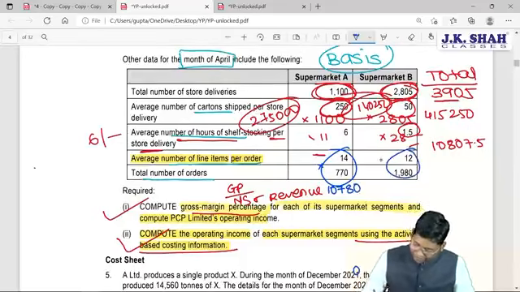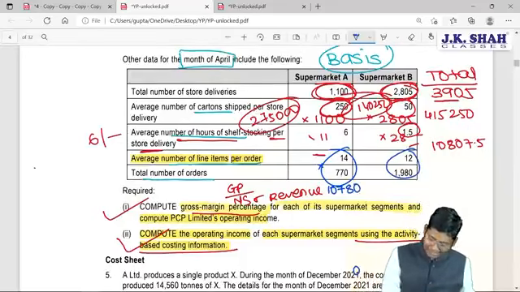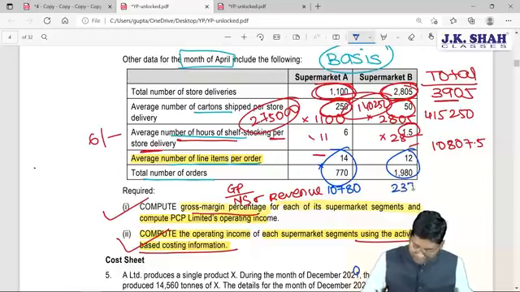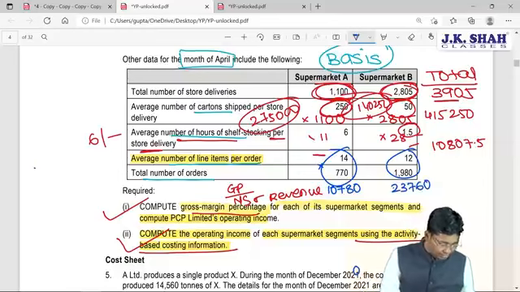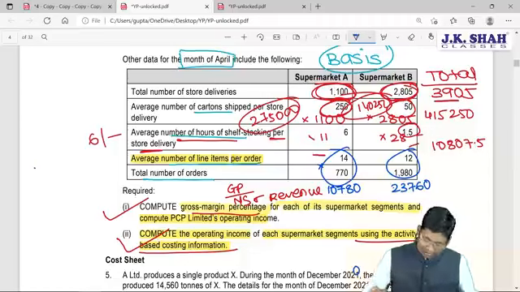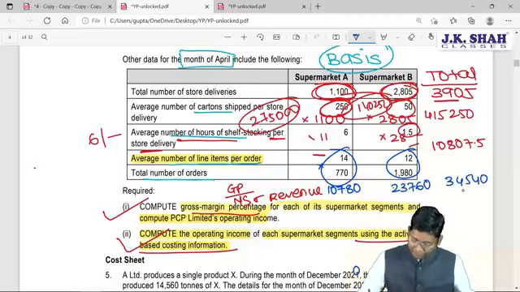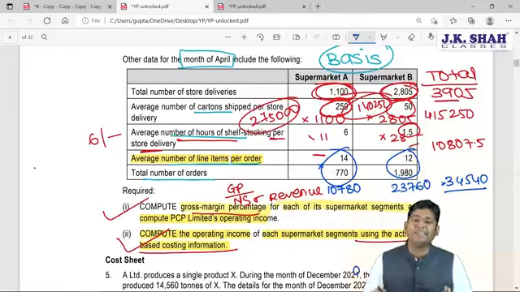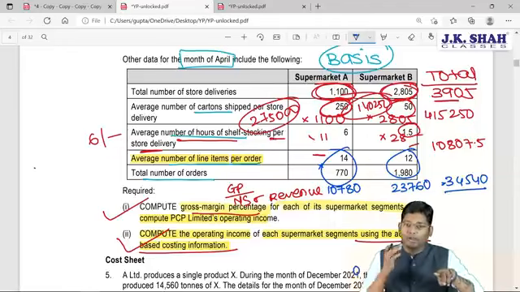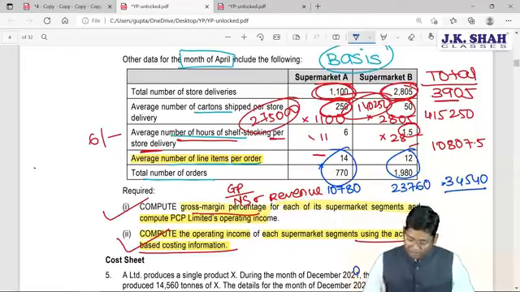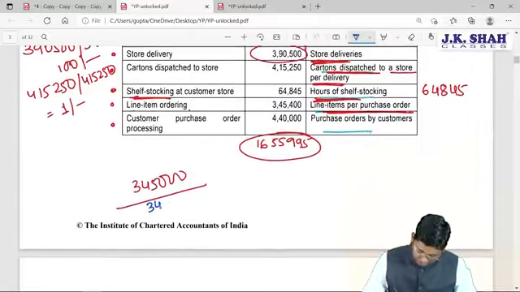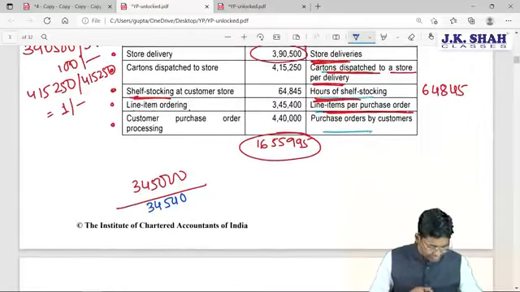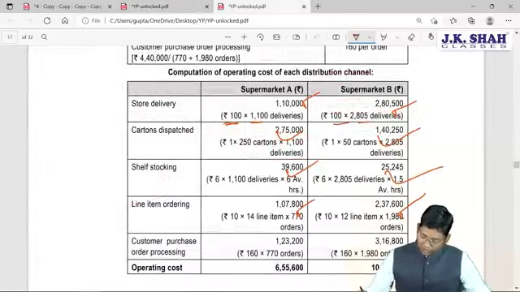Correct? Same way, when you multiply 12 into 1980, you are going to get 23,760. Ultimately, the total will be 34,540. Correct? What have I done? I have simply multiplied the given line items per order into the number of orders, and I have computed the level of activity. 34,540 is the total. When you divide 3,45,000 by 34,540, you will get some value. Correct? Now the total cost is computed.